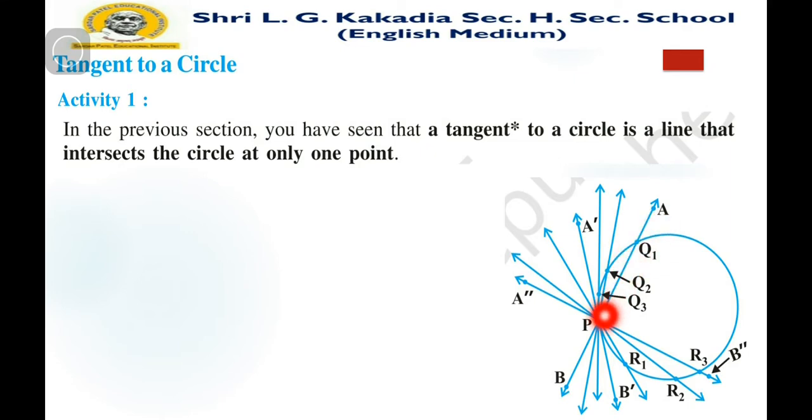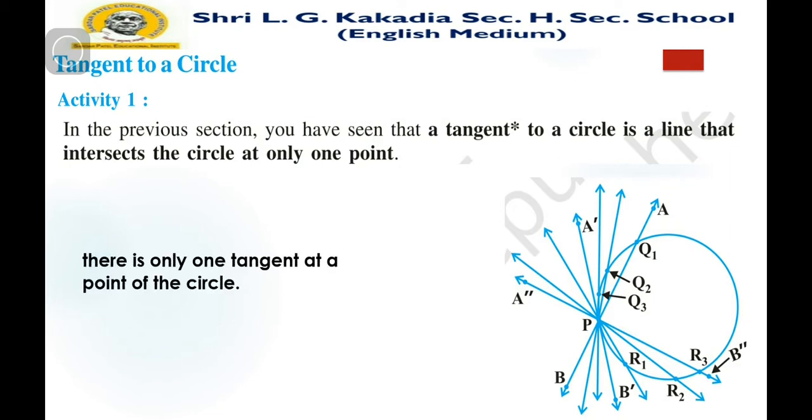So we can conclude that there is only one tangent at a point of the circle. We cannot find more than one tangent to the circle at that point.